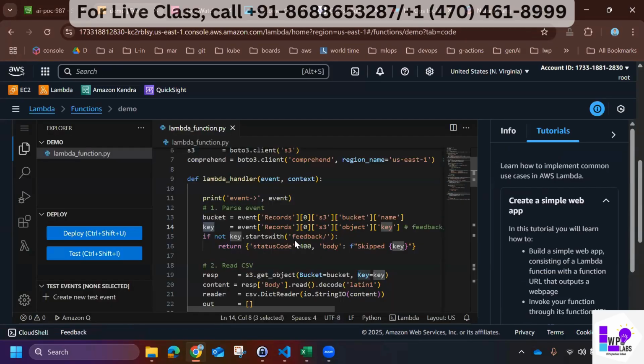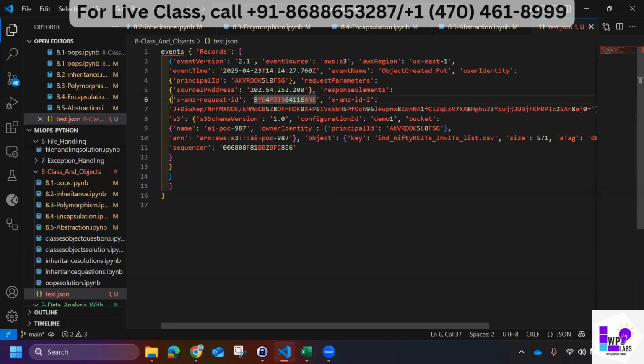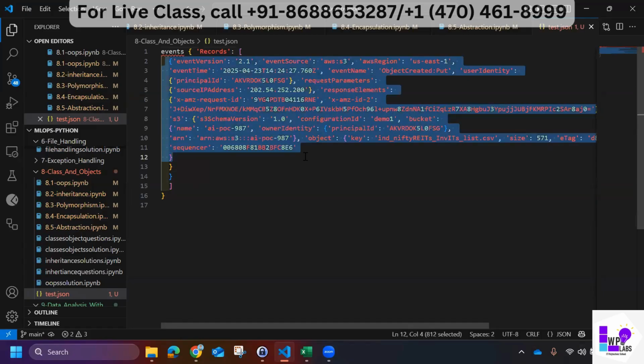If you see here, there are a lot of details in this event. It shows it's a record. If I click here, you see this gets highlighted. This line is the start and this is the end. This is a big dictionary, and in this dictionary, this is a list. This is the start of the list and this is the end of the list. And in this list there are again dictionary values.